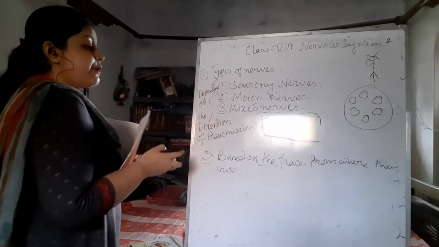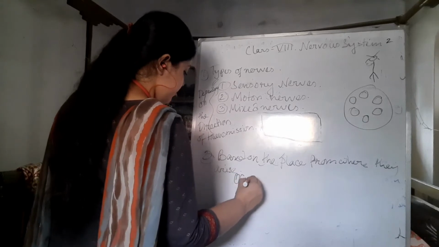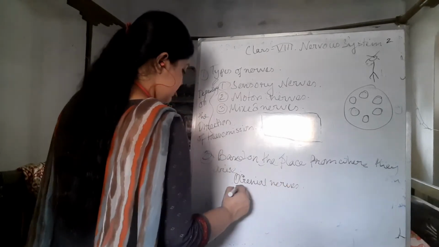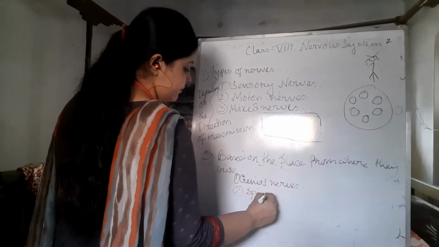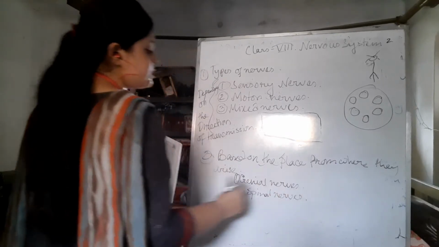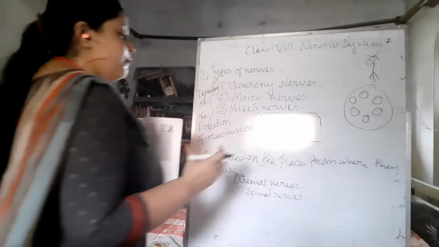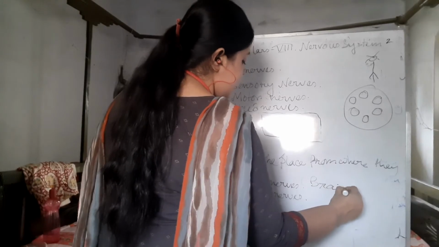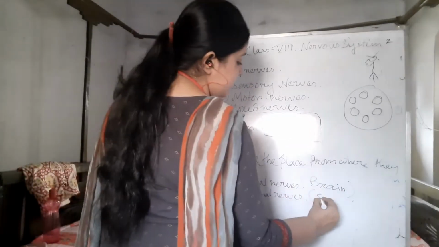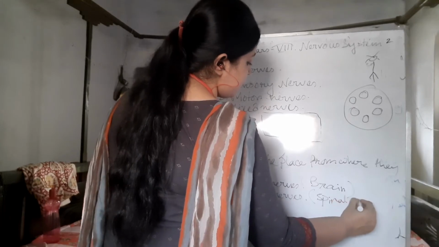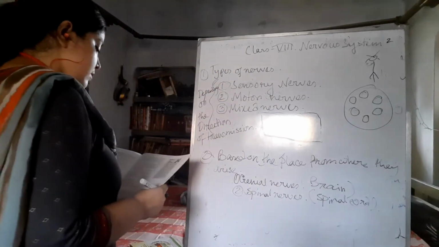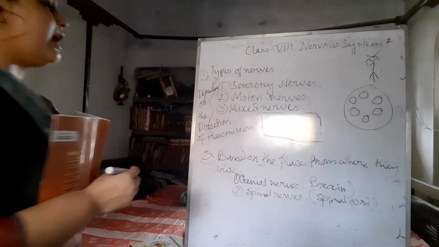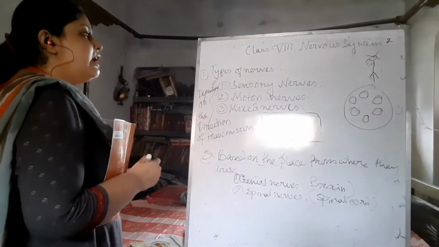The first is the cranial nerves, and the second is the spinal nerves. Cranial nerves form from the brain, and the spinal nerves form from the spinal cord. They have some different parts, their functions are different, and their arising places are also different. They work in a different manner.